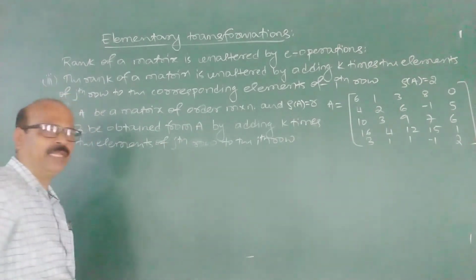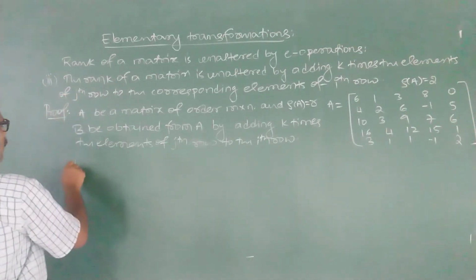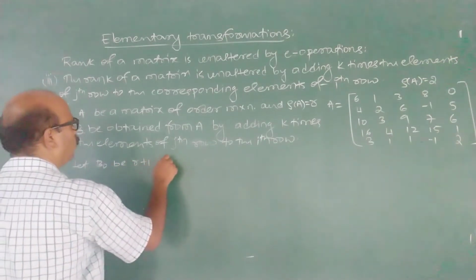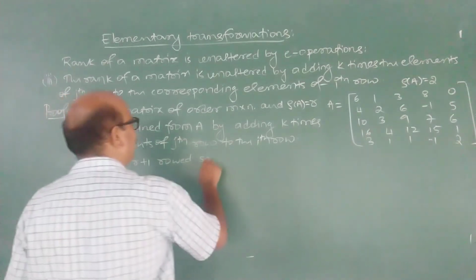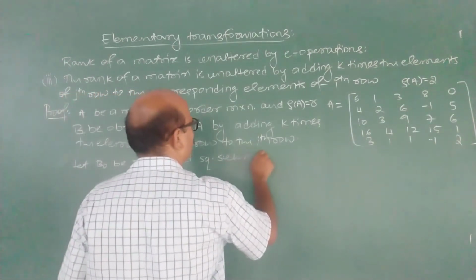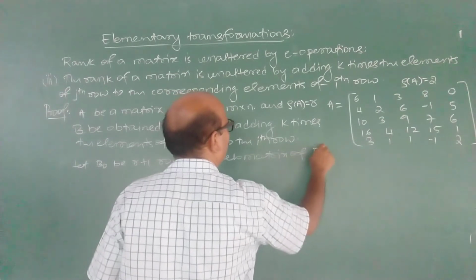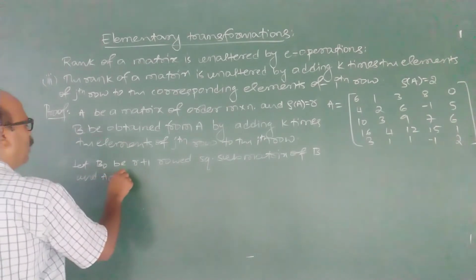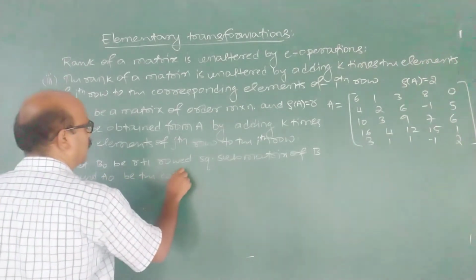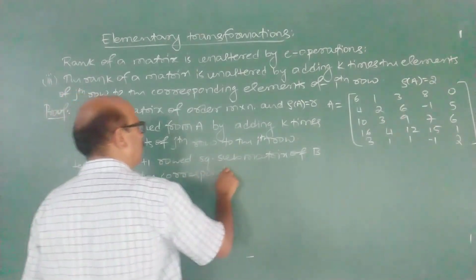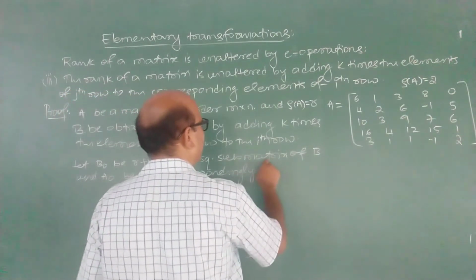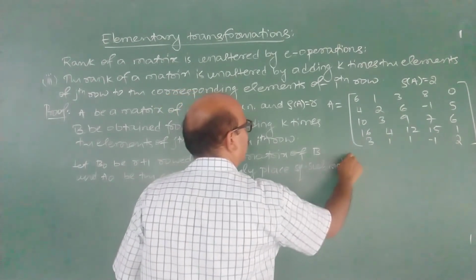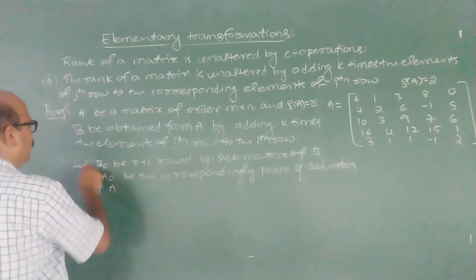Now we prove that rank of B is same as rank of A. For that, let B naught be an R plus 1 row square submatrix of B, and A naught be the correspondingly placed square submatrix of A.